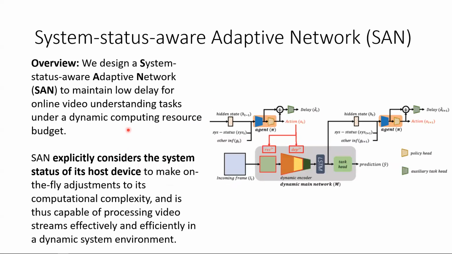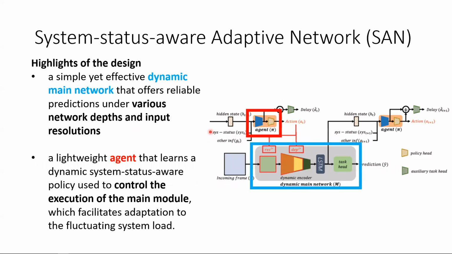To address this, we propose our System Status Aware Adaptive Network, SAN, that adapts its behavior according to the video stream and the real-time status of the host system. An illustration is shown on the right. SAN comprises two components. First, it has a simple yet effective dynamic main network that offers reliable predictions under various network depths and input resolutions. Secondly, it has a lightweight agent that learns a dynamic system status-aware policy used to control the execution of the main module, which facilitates adaptation to the fluctuating system load. The agent can be seen here, and the dynamic main network can be seen here.